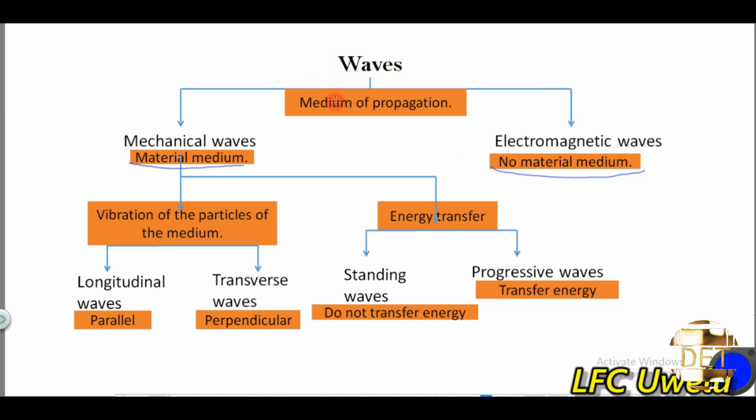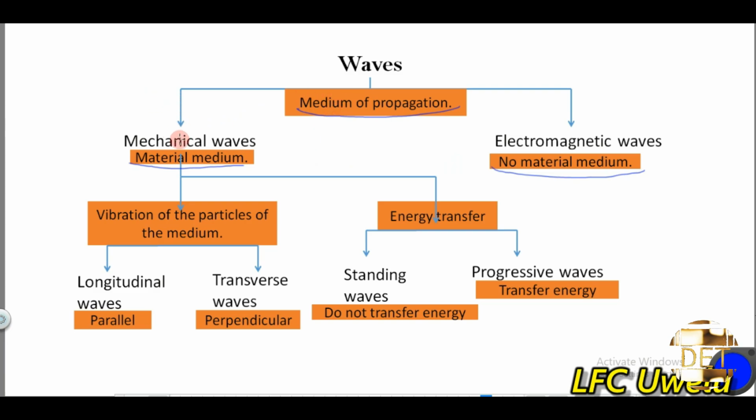Waves in general can be classified based on the medium of propagation, and under that factor we have 2 types of waves: the mechanical waves and the electromagnetic waves. The mechanical waves are the waves that need a material medium for them to travel, while the electromagnetic waves do not need a material medium for their propagation. So this is a broad classification of waves.